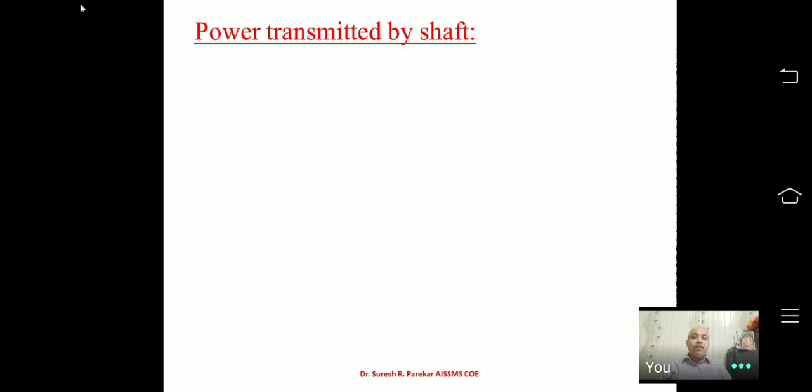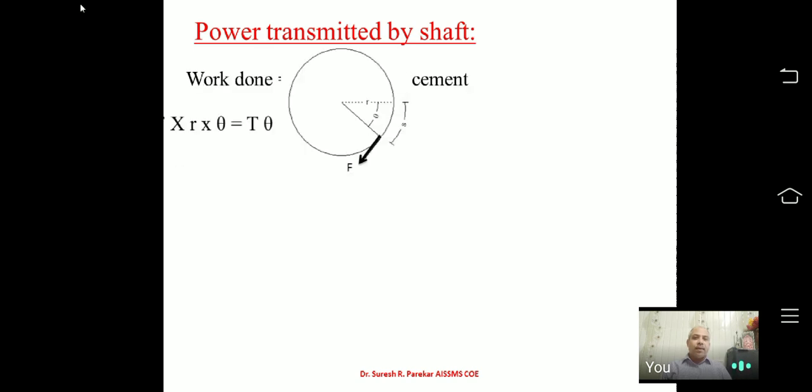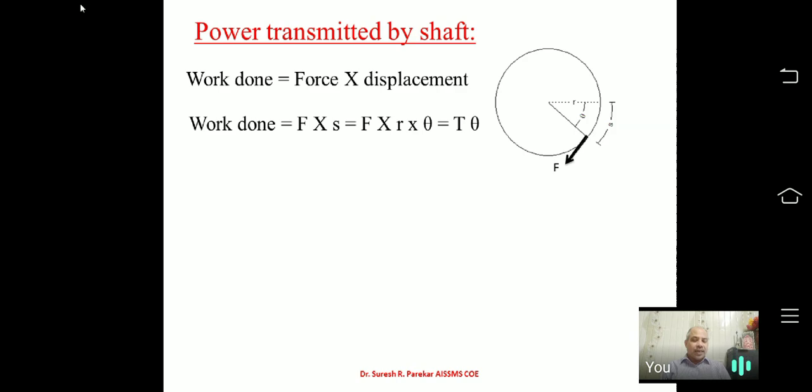Now this is the important part, which is power transmitted by a shaft. We know power means work done per unit time. Now what is work done? Work done is force into displacement, that we know. Now the force is acting at a distance r. We have considered a ring with dr thickness. So we have F into S, and what is S?